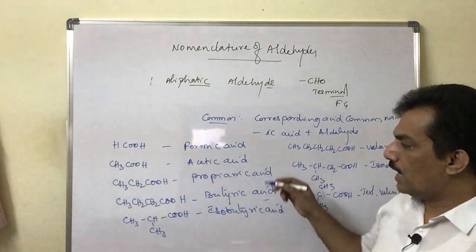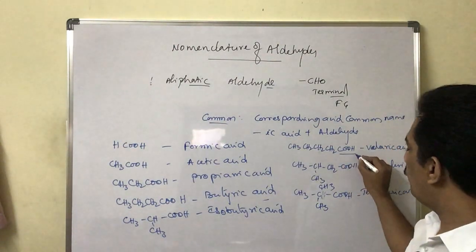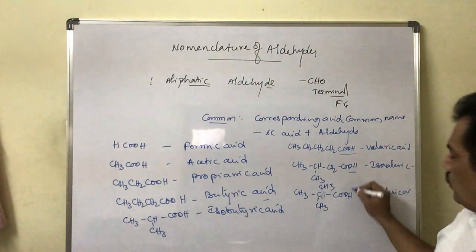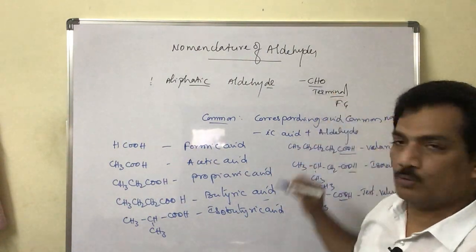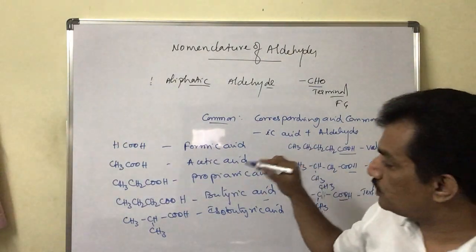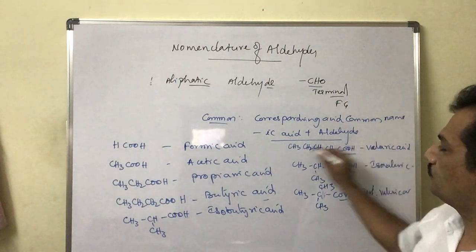Clear? And now, instead of the COOH group, we can consider the CHO group. When the CHO group is present in place of COOH, the name is changed like this.